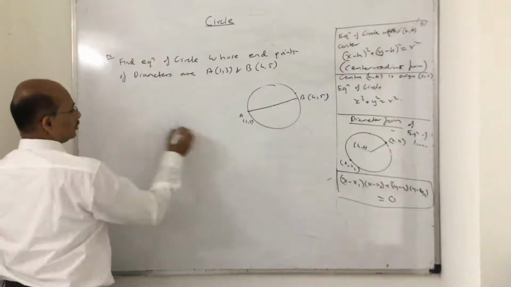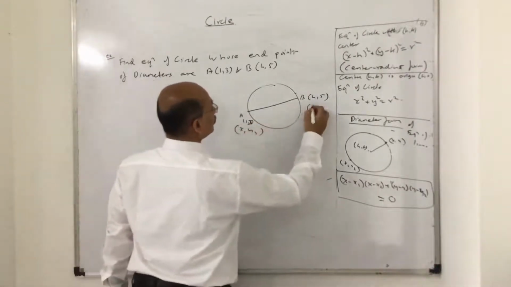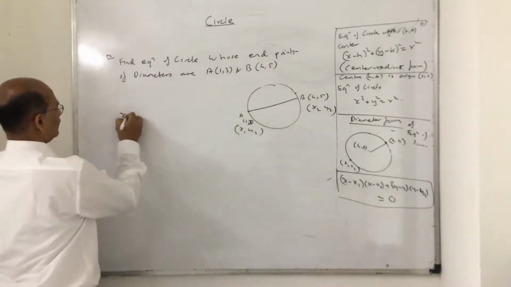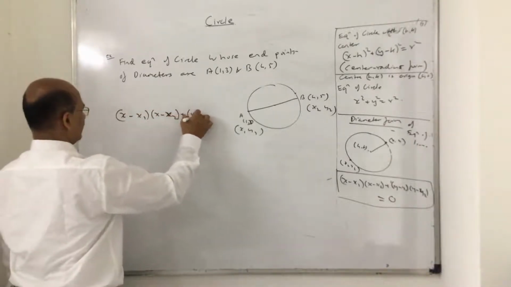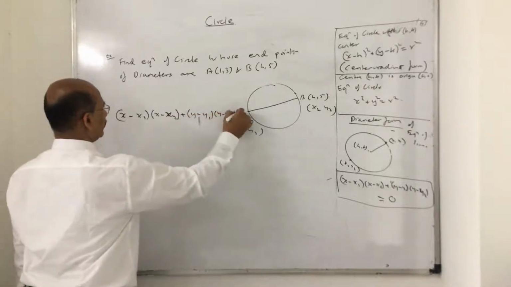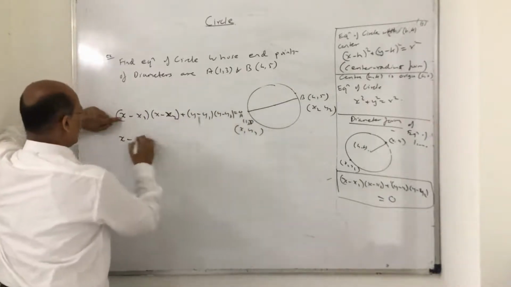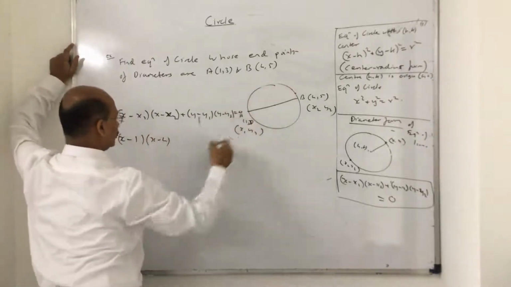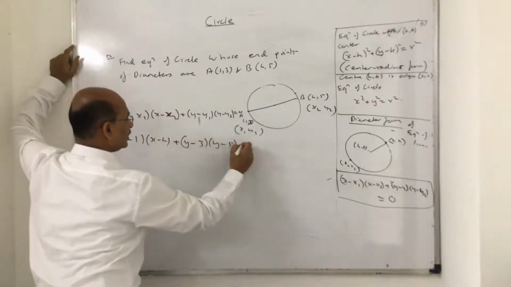So what you see here, you can take this as x1, y1, and this you can take as x2, y2. So what is the formula now? Equation is x minus x1 into x minus x2 plus y minus y1 into y minus y2 equal to 0. So place it up. So x minus x1, what is my x1? 1. Then x minus 4, x2, plus y minus 3 into y minus 5 equal to 0.